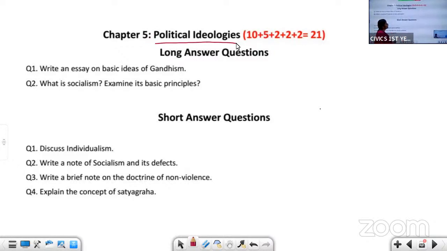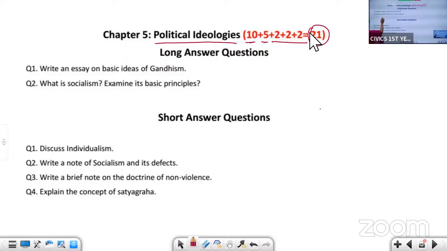If you see the weightage of this chapter, you will get 1 LAQ, 1 SAQ, and 3 VSAQs. And the weightage comes up to 21 marks. That means if you are thorough with this one chapter, you can attempt the paper for 21 marks. So let us see the important questions.